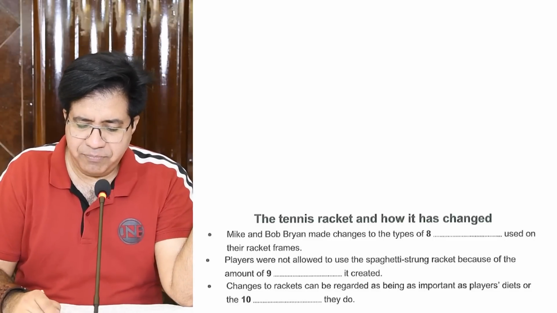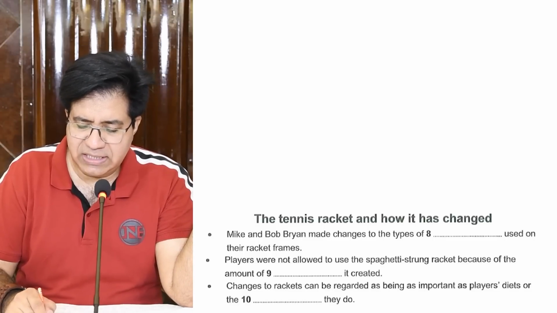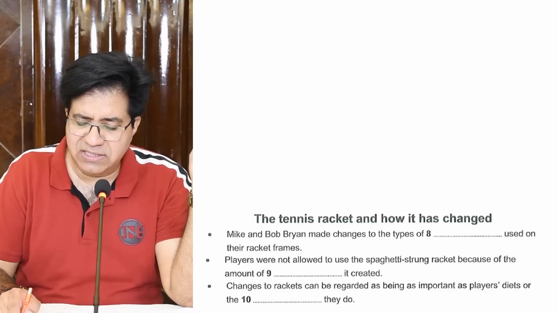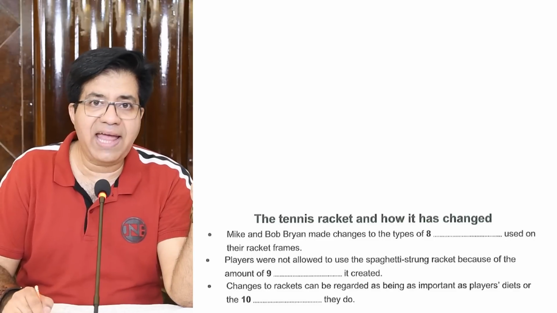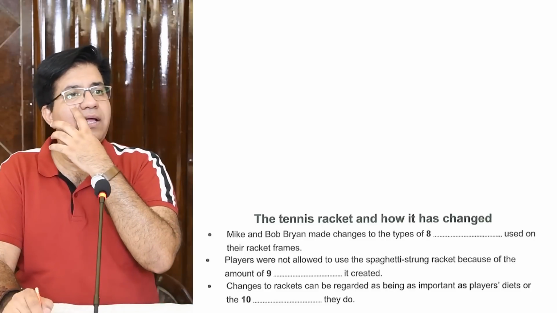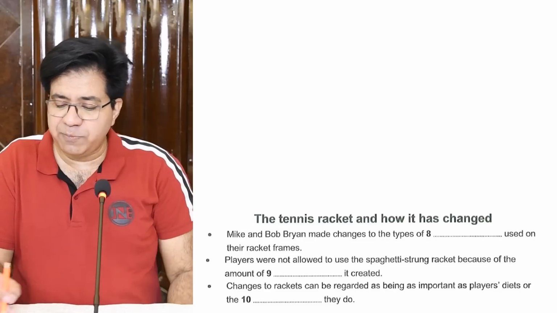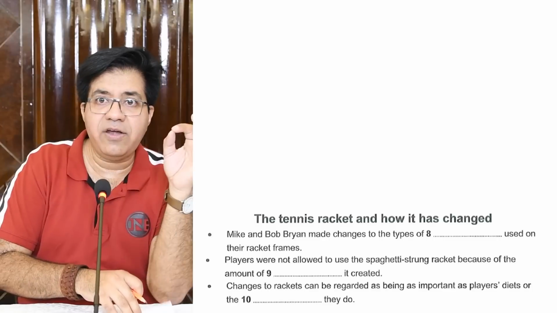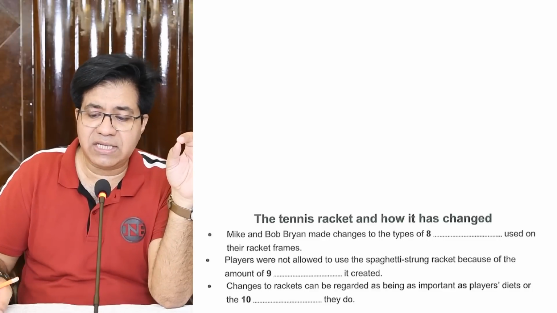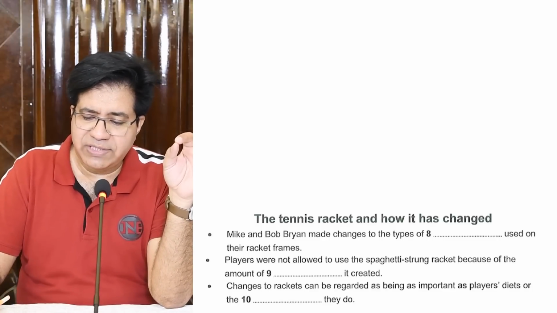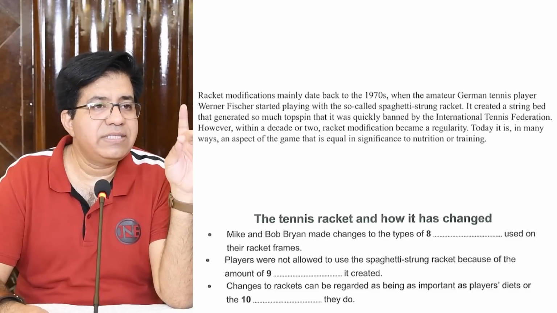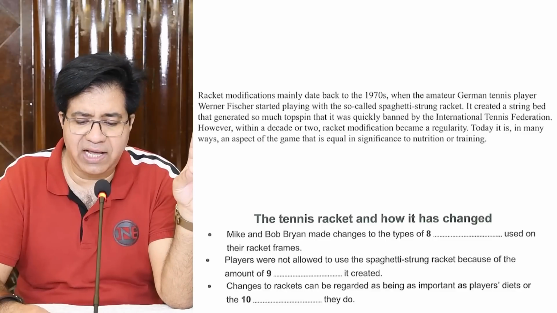Question number 10, changes to rackets can be regarded as being as important as players' diets or the dash they do. What do they mean by they? Players. So one is players' diet. Now answer will come with players' diet. And remember, questions and answers are in order. So same paragraph after topspin, second last line. Second page, first paragraph, second last line.